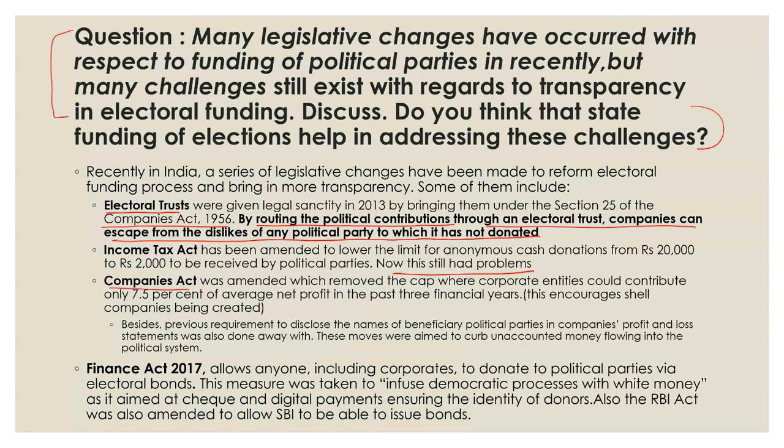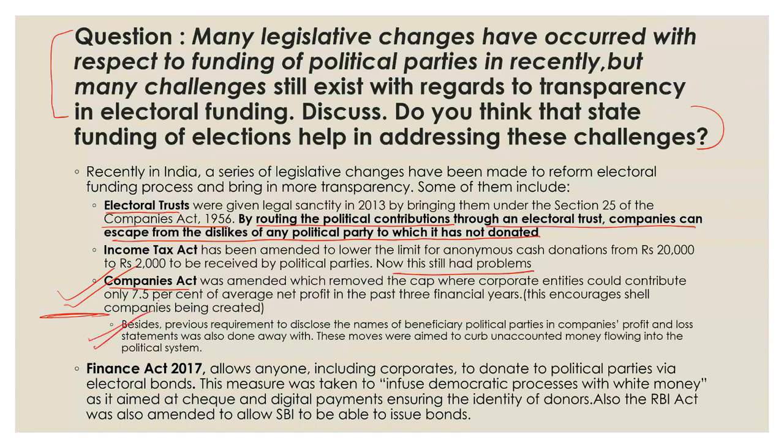Then Companies Act was amended, which removed the cap where corporate entities could contribute only 7.5% of the average net profit in the past 3 financial years. But as soon as this happens, shell companies can be created for this, and this seems active money laundering and bribery, extortion by the government, and so on. Besides, the previous requirement to disclose the name of beneficiary political parties in companies' profit and loss statements was also done away with.